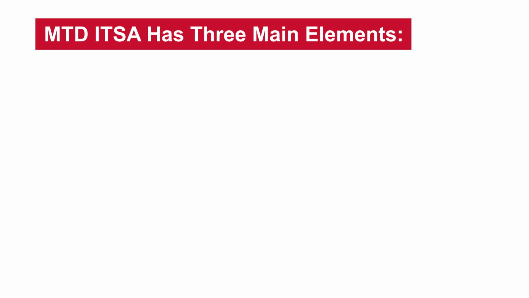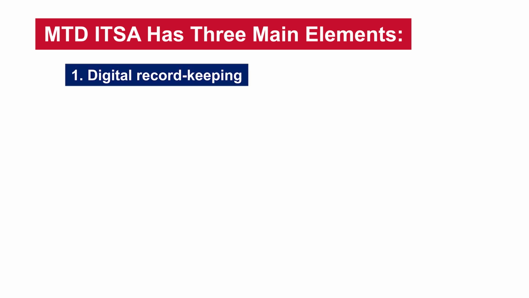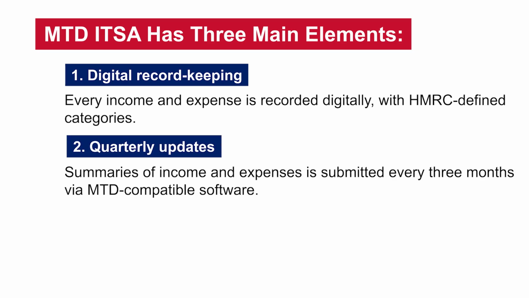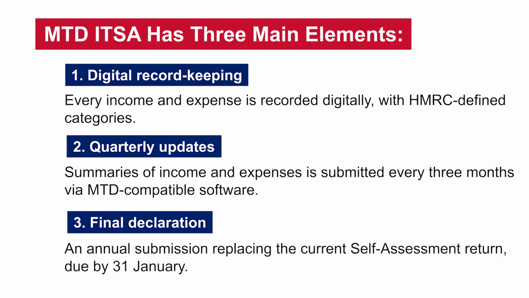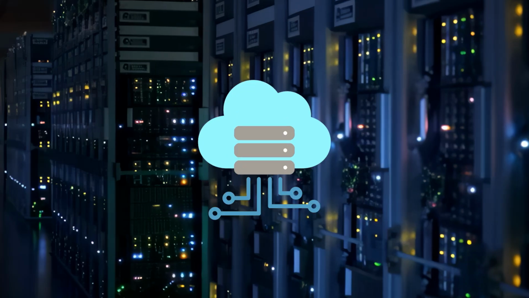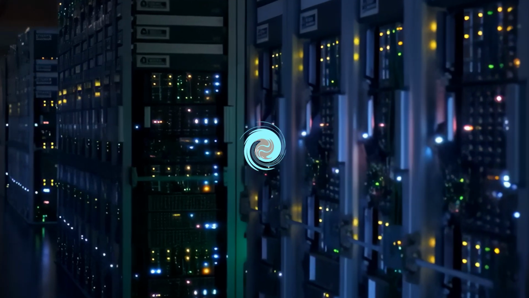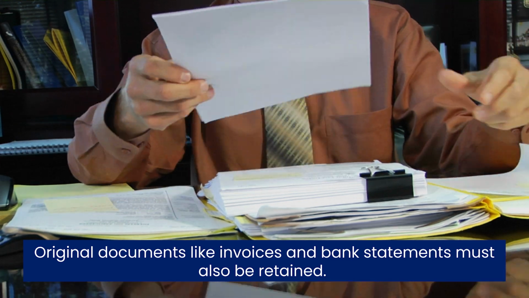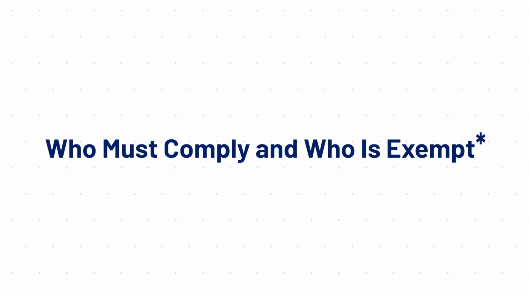Mandatory requirements. MTD for income tax self-assessment has 3 main elements. Digital record keeping. Every income and expense is recorded digitally with HMRC defined categories. Quarterly updates. Summaries of income and expenses are submitted every 3 months via MTD-compatible software. Final declaration. An annual submission replacing the current self-assessment return, due by 31st January. Records must be kept digitally for at least 6 years, but original documents like invoices and bank statements must also be retained.